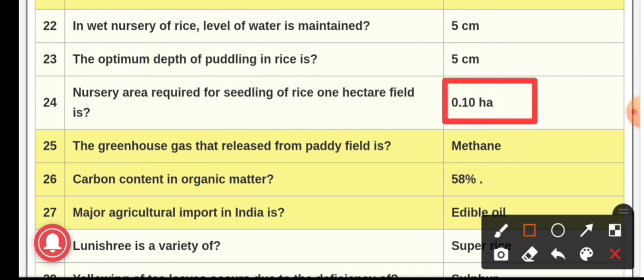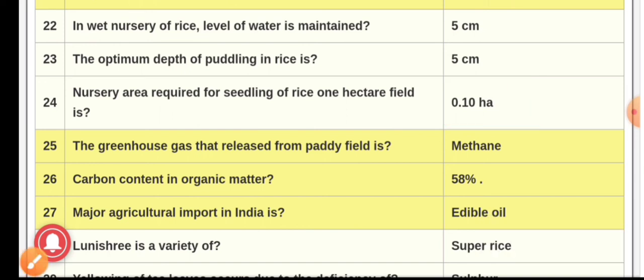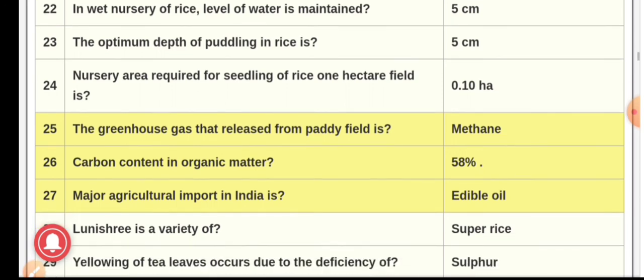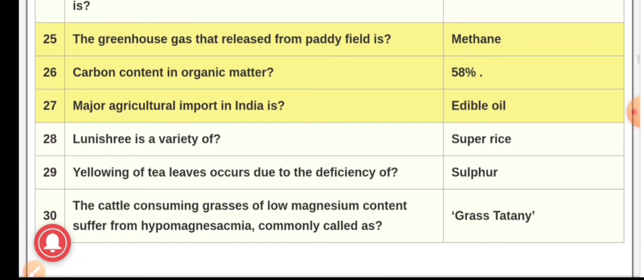Question number 25. The greenhouse gas that is released from paddy field is. The answer is methane. Methane is the greenhouse gas which is released from paddy field. Question number 26. Carbon contained in organic matter. The answer is 58% of carbon is present in organic matter. Question number 27. Major agricultural import of India is. The answer is edible oil.